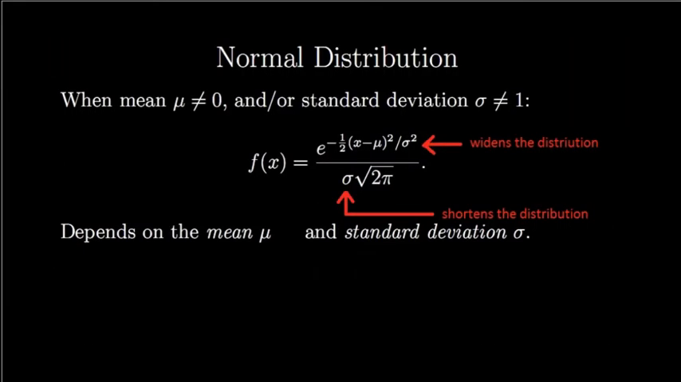The standard deviation appears twice in the equation, once up top and once down in the bottom. Up top in the exponent, it widens the distribution. If the standard deviation sigma is equal to 10, the whole graph is 10 times wider. Down at the bottom in the denominator, it shortens the distribution. If sigma is equal to 10, the whole graph is only 1/10 as tall. Since the widening factor and the shortening factor are the same, they cancel each other out, and the area covered by the graph remains unchanged.